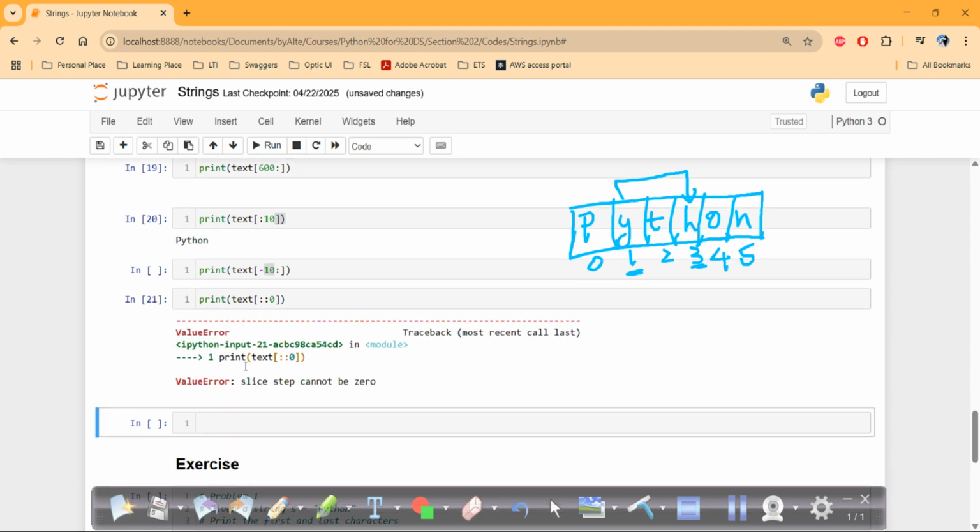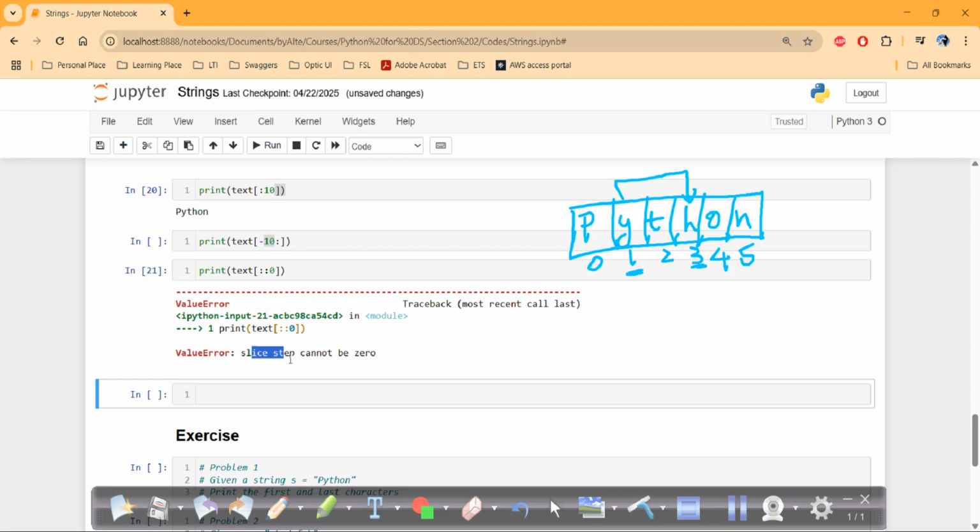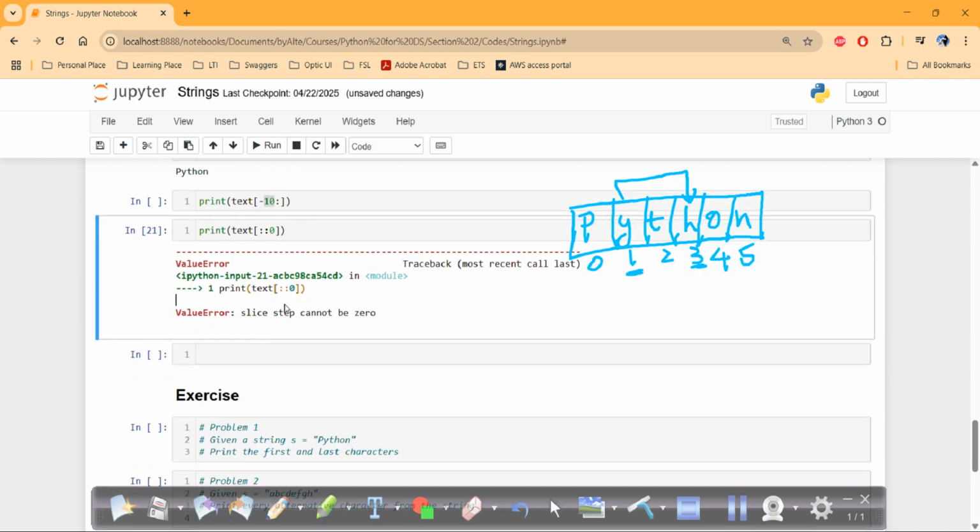See, value error. What value error is it giving? Slice step cannot be 0. It's clearly saying this cannot be 0. It should be at least 1, or positive numbers, negative numbers, but 0 cannot be entertained in Python in this step. By default, as I told you, if you don't give the step, it will consider it as 1. But if you give 0, it will give the error like this: slice step cannot be 0.